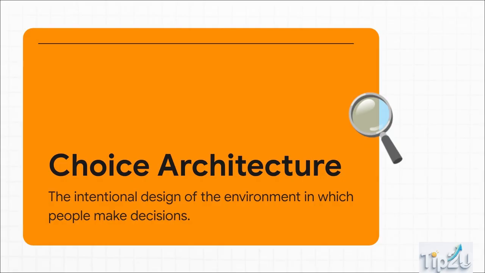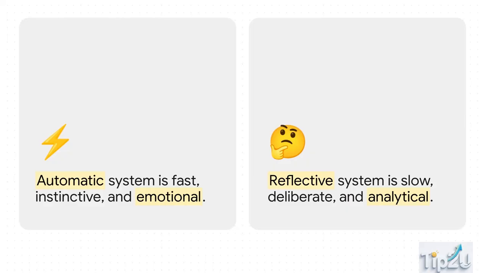Take a school cafeteria manager. If they put the fresh apples and salads right at eye level at the front of the line, kids naturally buy significantly more healthy food. Notice, they didn't ban the French fries, they just changed the physical architecture of the choices. They gently nudged the students. But why do these nudges work so incredibly well? Well, it comes down to two distinct modes of thought battling it out in our heads.